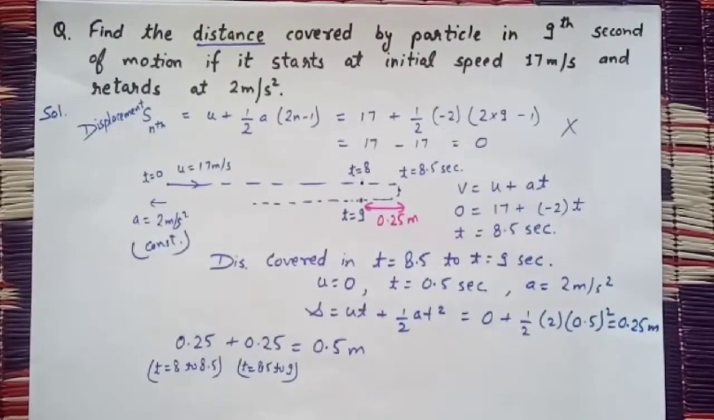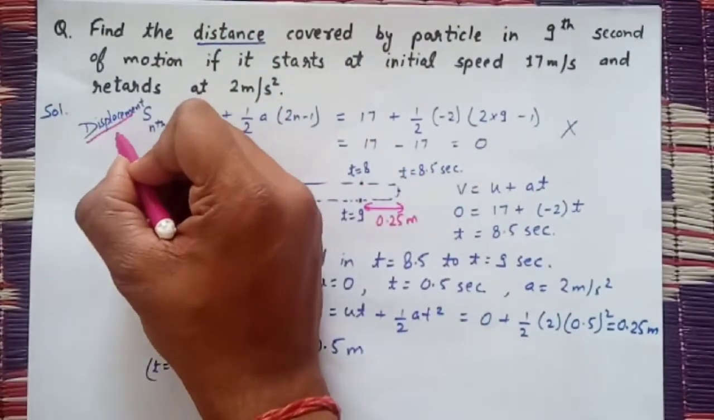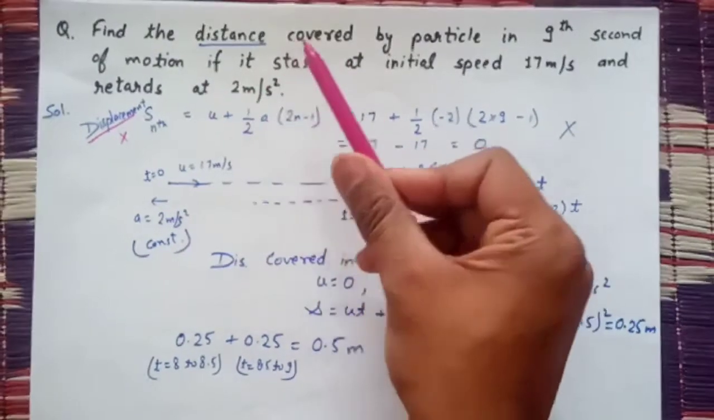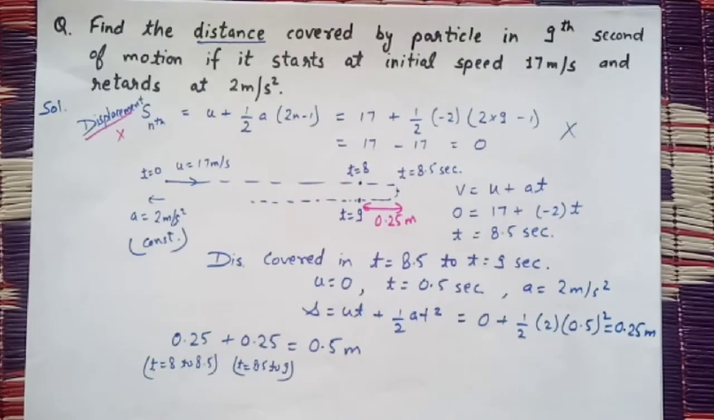So always read the question twice. This question was asking for distance and our first approach was displacement, which was incorrect. Okay, these are a few words we have to keep in mind to solve the questions first.